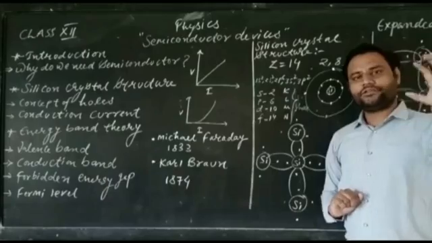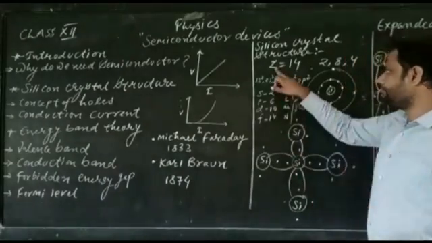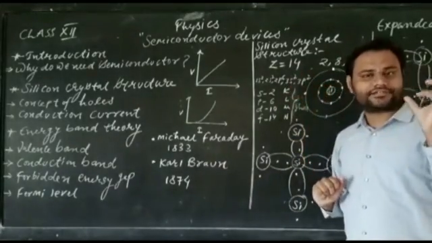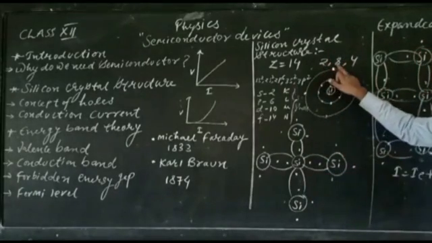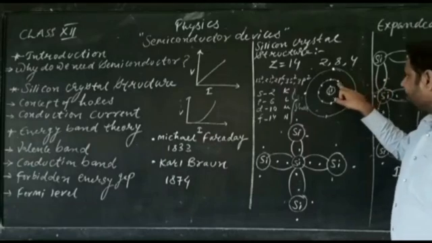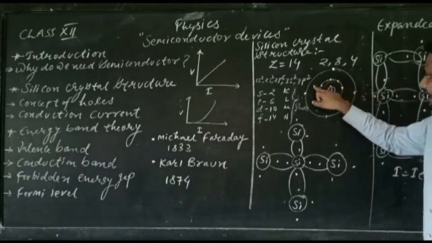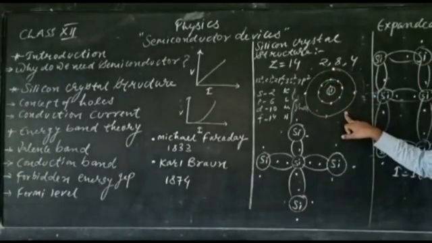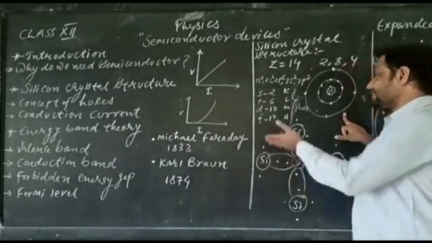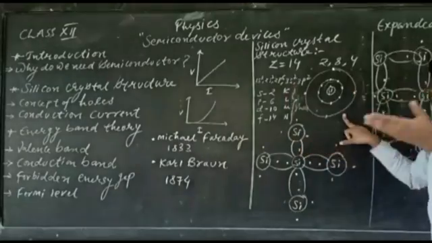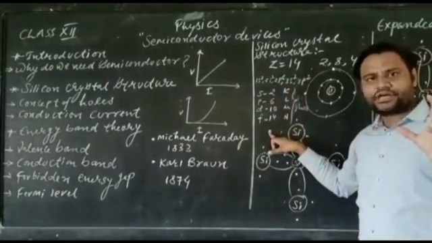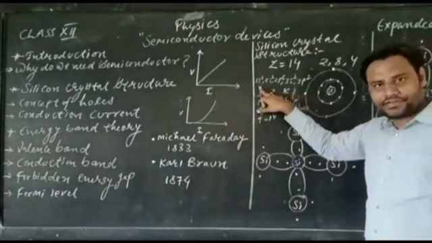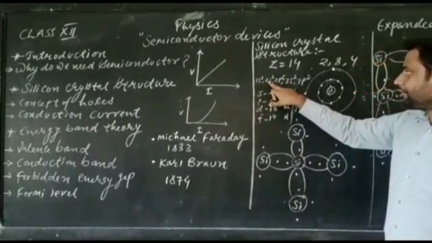Silicon belongs to the fourth group of the periodic table and has an atomic number of 14. The electronic distribution of a silicon atom is 2, 8 and 4. The first shell has 2 electrons, then 8 electrons, and the outermost shell has 4 electrons. You have already studied these orbits and shells, the s, p, d, f shells, in chemistry. So let's try to understand the electronic configuration of silicon.